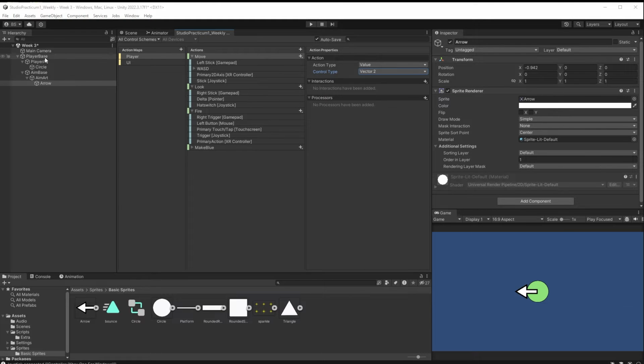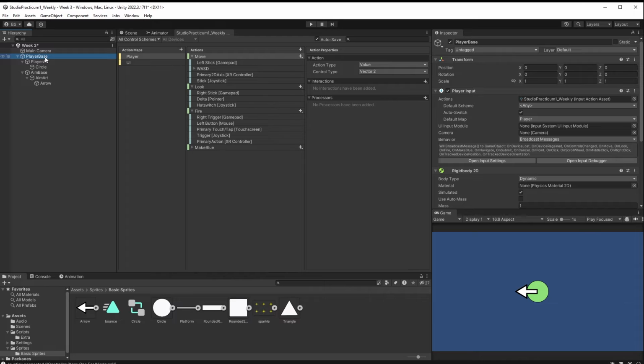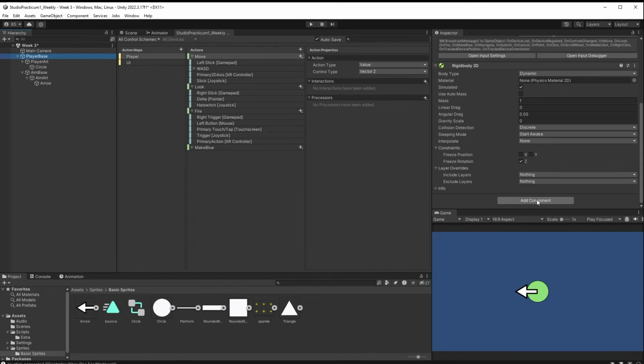So let's add ourselves a script that we're going to use for the control of all of our characters. I'm going to add it right here to my player base. So I'm going to come down here and say add component. I'm going to head down to new script and let's give it a script name. Let's call this our player, oops, I called it a capital L there. Our player control system.